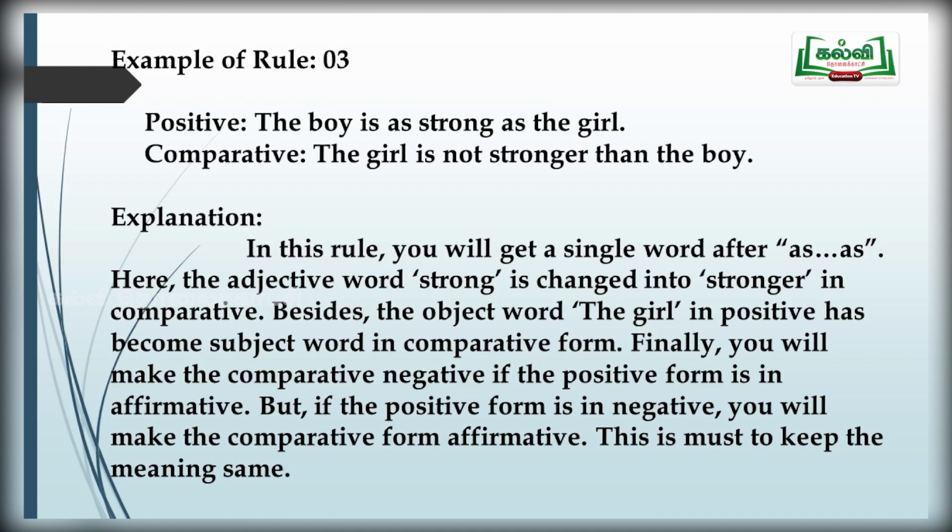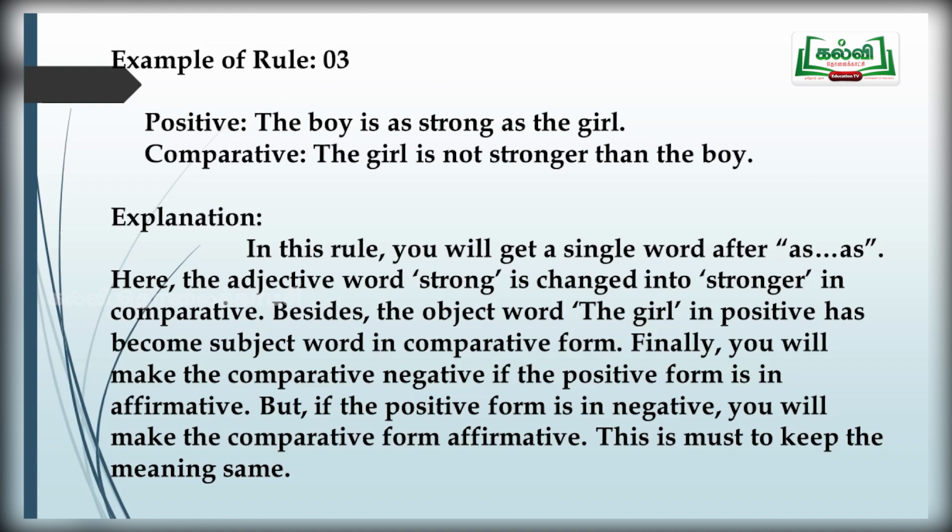Here, rule 3, which I have shown in this display, will not have the superlative degree. Why? Because the comparison is made between only two persons, isn't it?